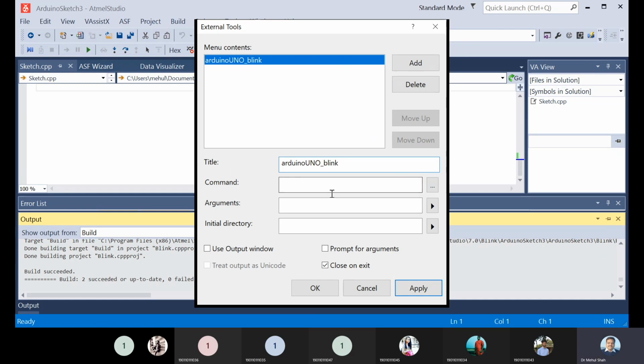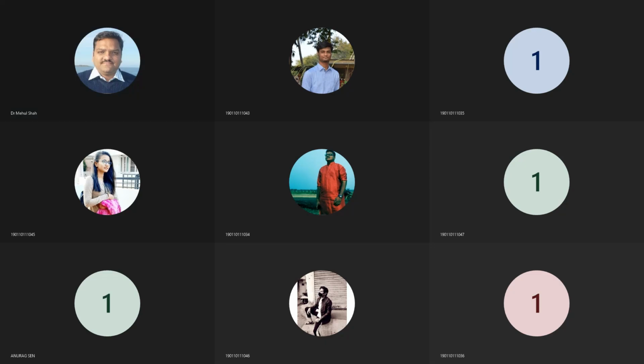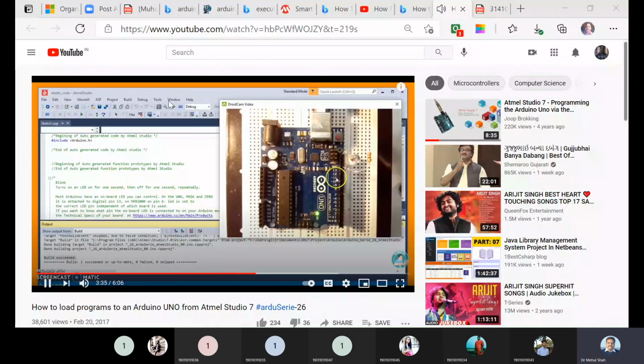Now here we have to do some changes in the command and argument, right? This option should be enabled, but here we have to write down specific things related to this uploading.